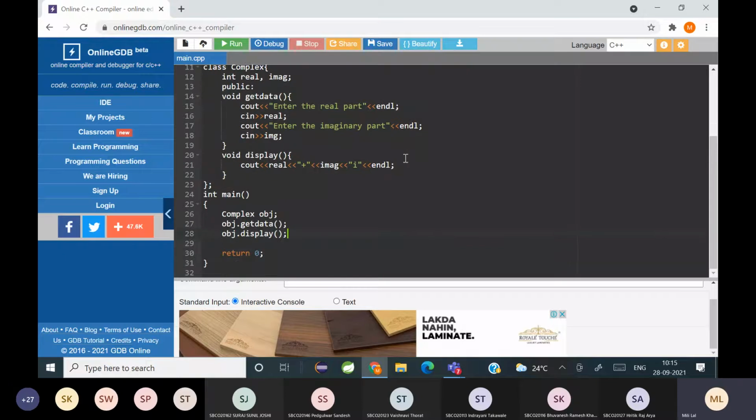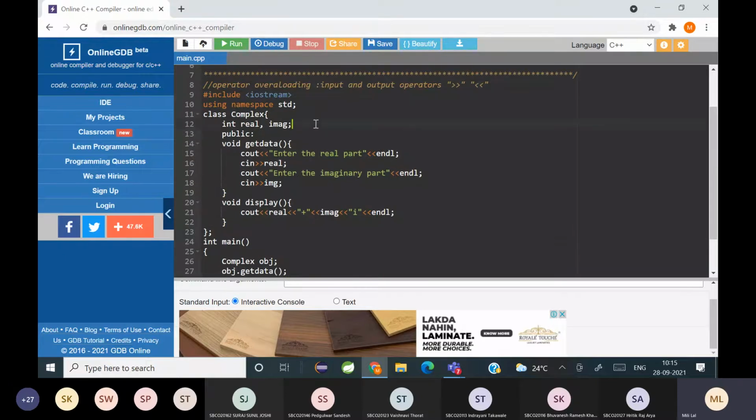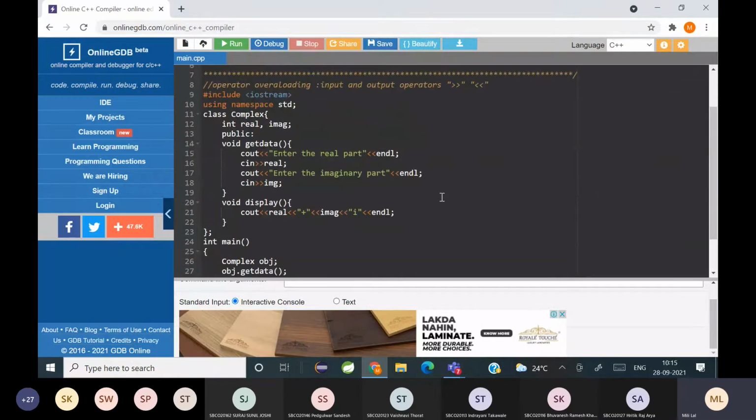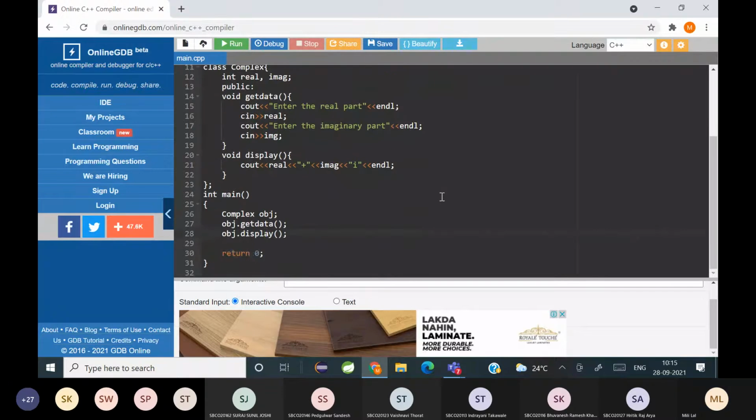It's a simple class. It has two data members, real and imaginary. Then we have a get data function which asks to enter the real part and the imaginary part, and a display function which displays it in the complex number format. So in the main we are creating an object of the class complex and then calling the get data function and the display function. Any doubt in this particular code? No.